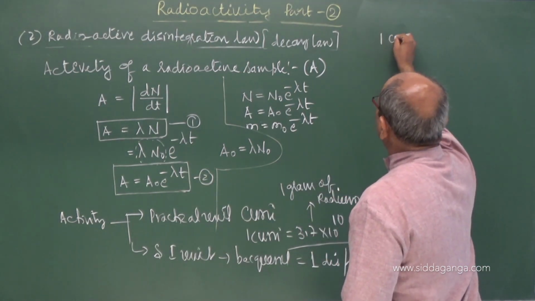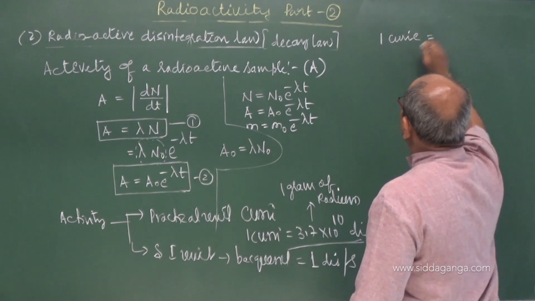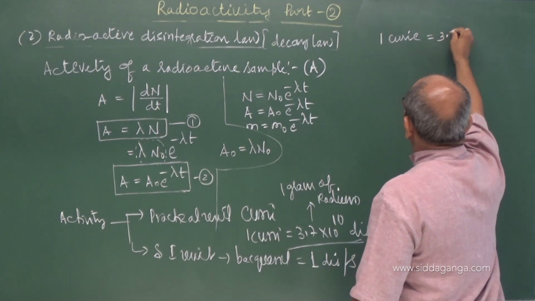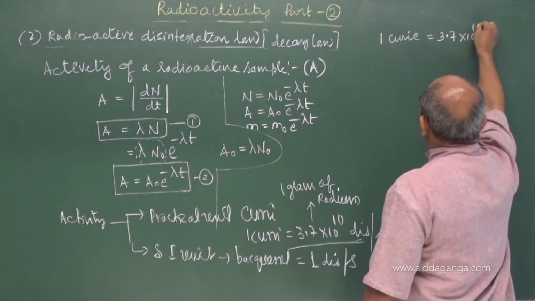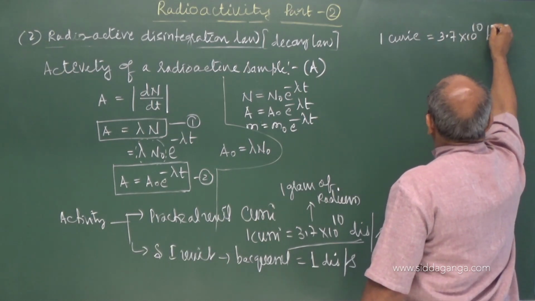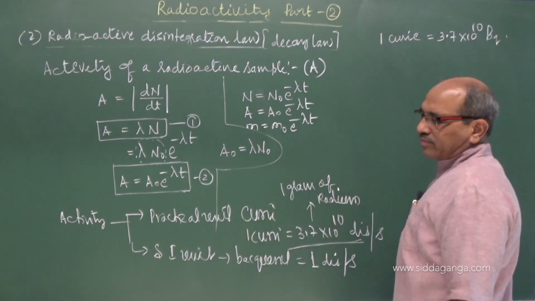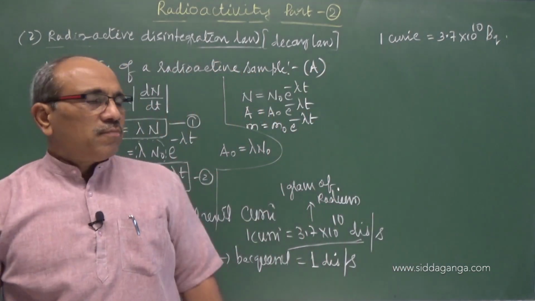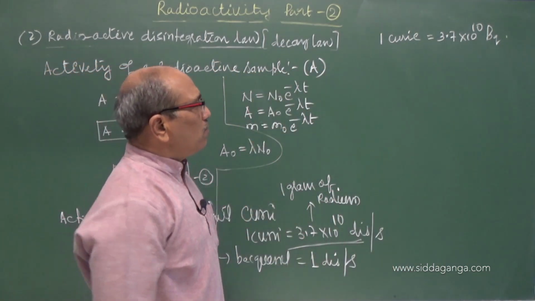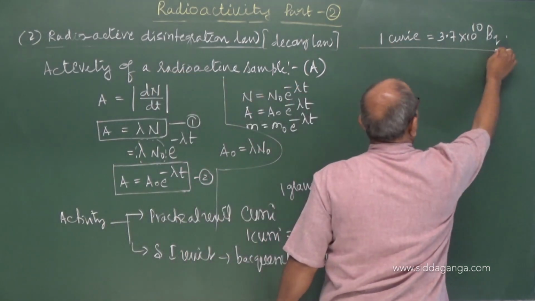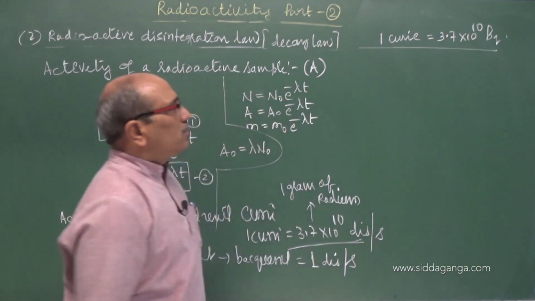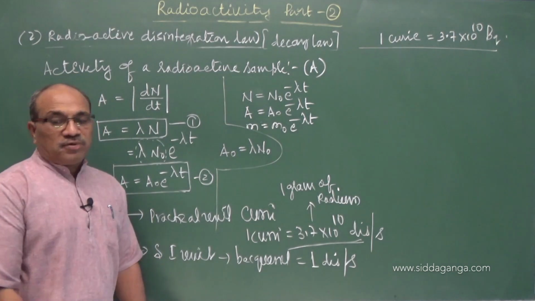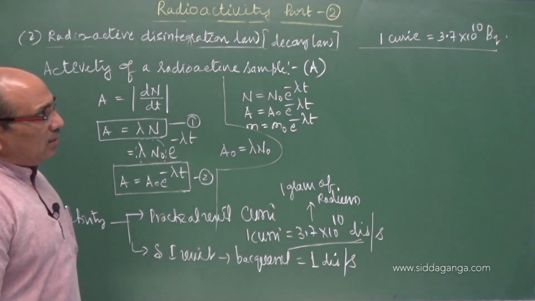Therefore, 1 Curie can be written as 3.7 into 10 power 10 becquerel. Because 1 disintegration per second is 1 becquerel, the SI unit, and the practical unit is the Curie. We brought the relation between the two: 1 Curie equals 3.7 into 10 power 10 becquerel.